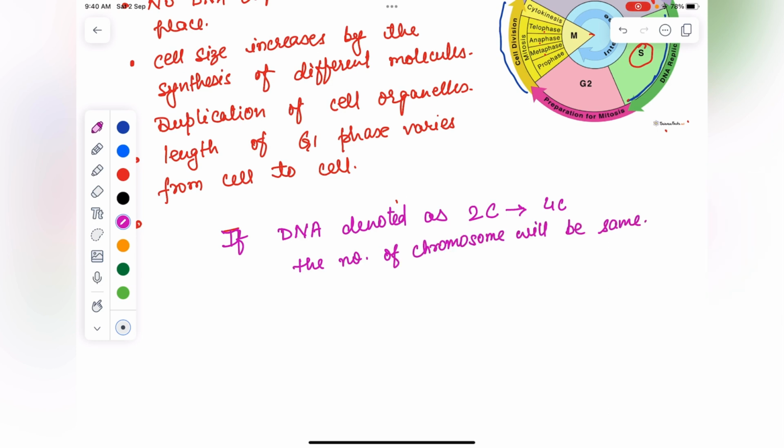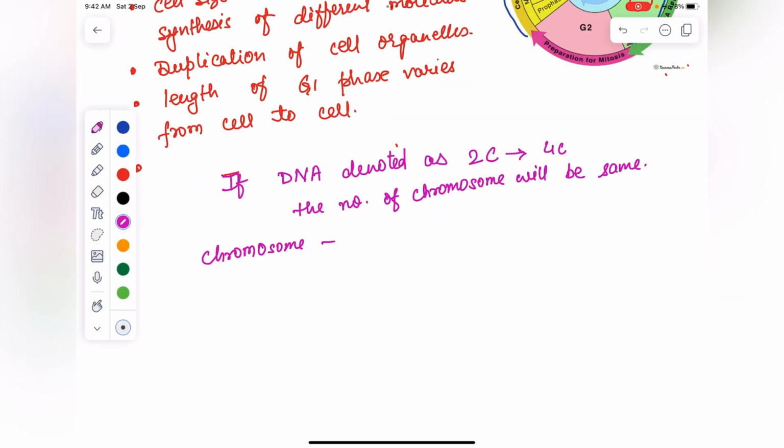Why will the amount of DNA get doubled? Because in the S phase, this DNA will get replicated and duplicated, so that further it will be used in cell division. The chromosomes are diploid or 2N.